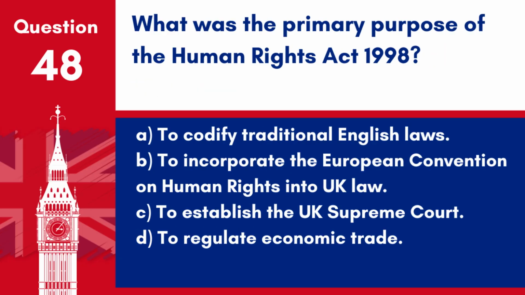Question 48. What was the primary purpose of the Human Rights Act 1998? A. To codify traditional English laws. B. To incorporate the European Convention on Human Rights into UK law. C. To establish the UK Supreme Court. D. To regulate economic trade.